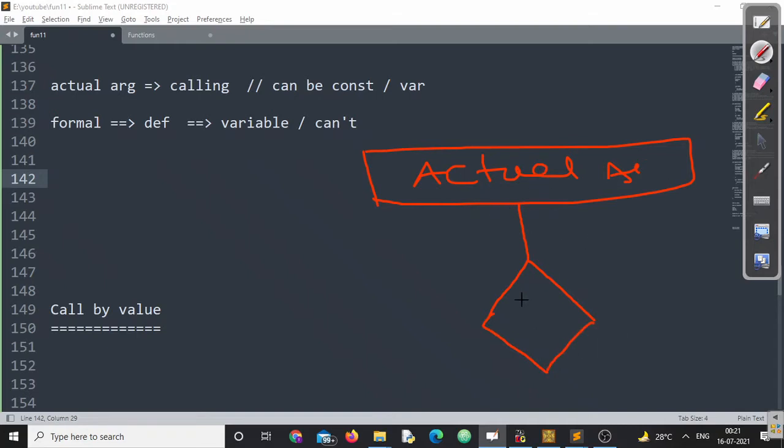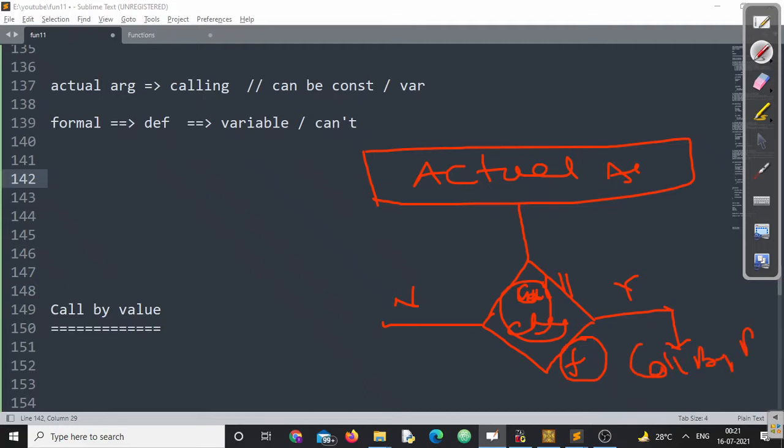If the actual argument will change, not can, will change, if yes and if no. If the function can change the actual argument with the help of formal arguments, I'll call that function call by reference. Remember this point. And if I cannot change the value of the actual argument with the help of the formal argument, I'll call that one call by value.